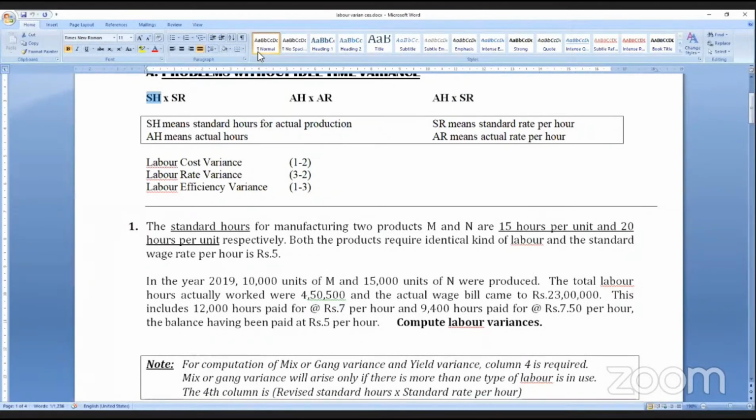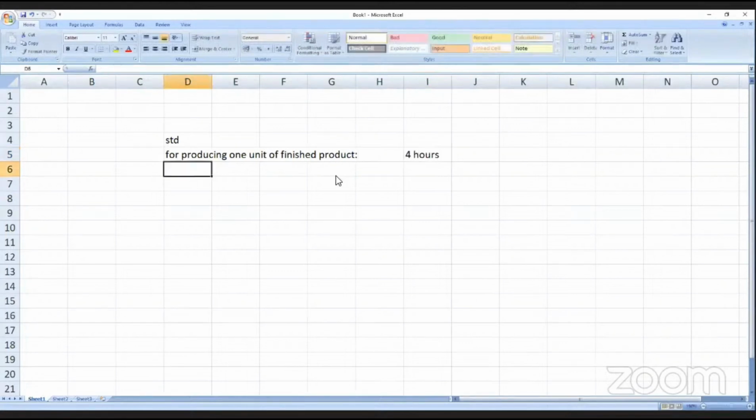Same model as before. Now for example, sir, for producing 1 unit of finished product, 4 hours is the standard time. For 1 unit, 4 hours.